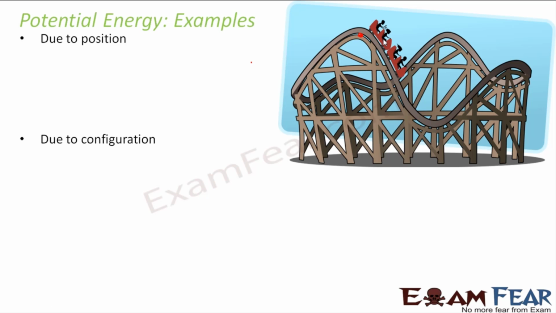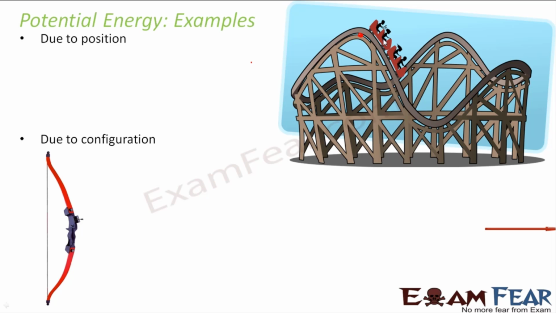When we talk about configuration, we can take the example of the bow and the arrow. What happens? First, you stretch the bow and arrow. When you are stretching it, you are doing some work, and that work is getting stored in the object. When you leave it, that stored energy is converted into kinetic energy, and that stored energy is nothing but potential energy.